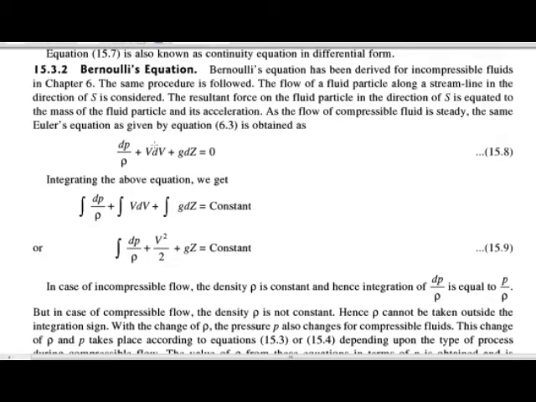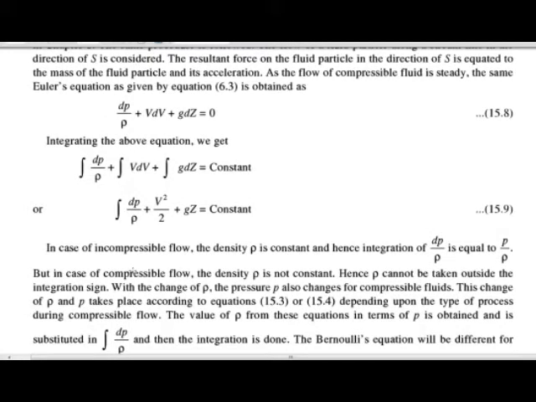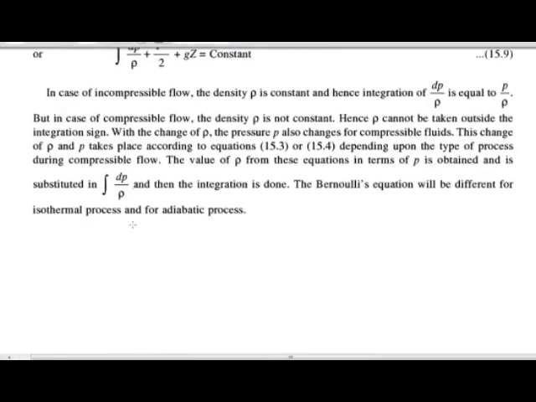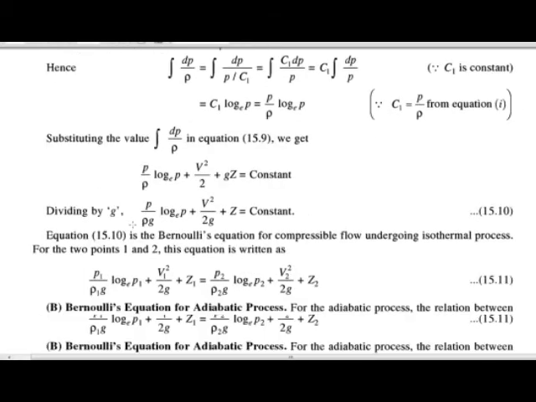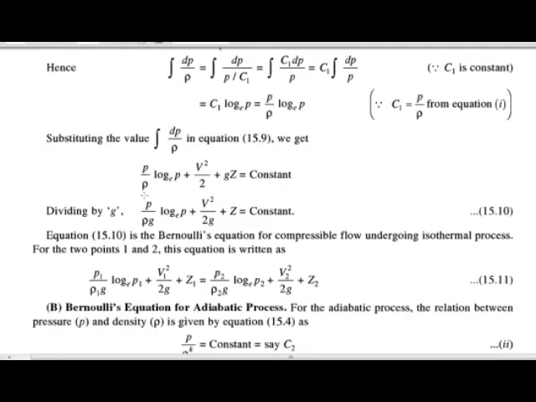After putting, we get P upon rho natural log of P plus V square upon 2 plus gz equals a constant.